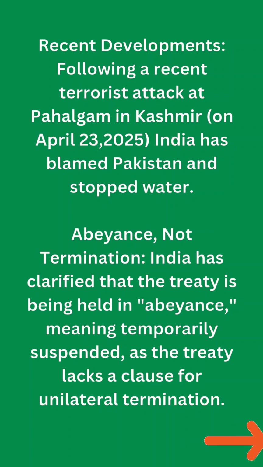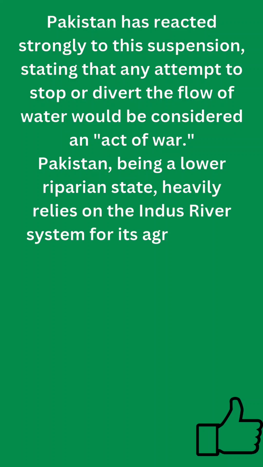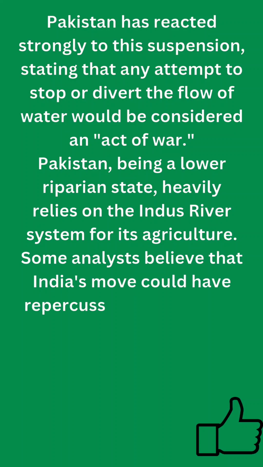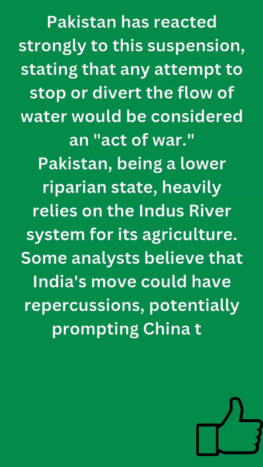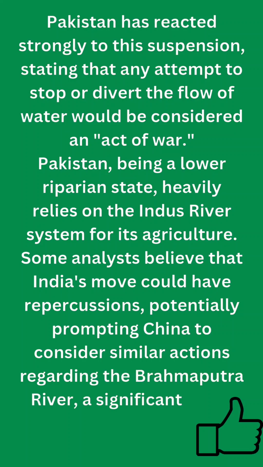Pakistan has reacted strongly to this suspension, stating that any attempt to stop or divert the flow of water would be considered an act of war. Pakistan, being a lower riparian state, heavily relies on the Indus River system for its agriculture. Some analysts believe that India's move could have repercussions, potentially prompting China to consider similar actions regarding the Brahmaputra River, a significant water source for India.